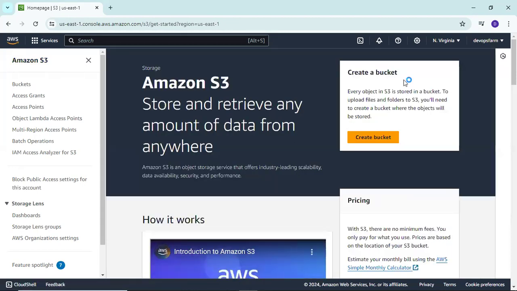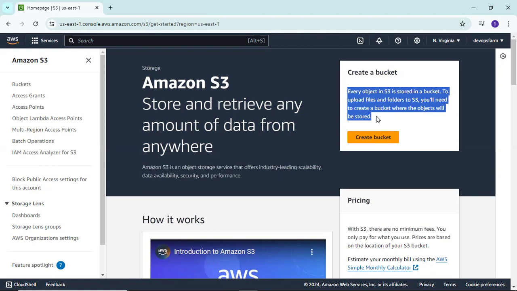First, you can see here Amazon S3: store and retrieve any amount of data from anywhere. We already discussed this is the functionality of Amazon S3. It is a storage service that helps us store and retrieve any amount of data from anywhere. When we create a directory, we call it a bucket, an S3 bucket.